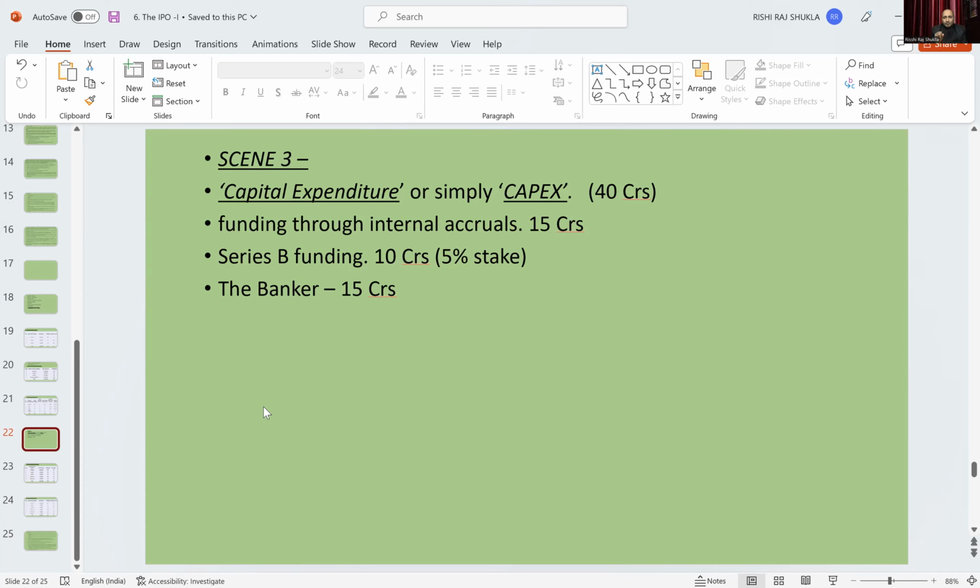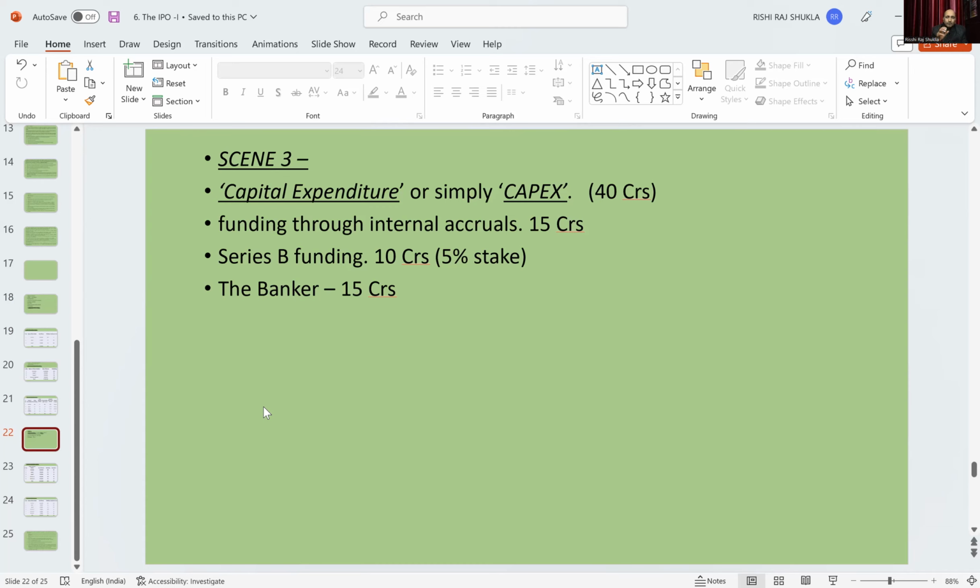Again, they researched a new investor. Again, this will be a venture capitalist, and they put in 10 crore. So from there, the total is 40 crore. Now he has got it from three sources: one from internal accruals, second from the bank, and third from this venture capitalist.